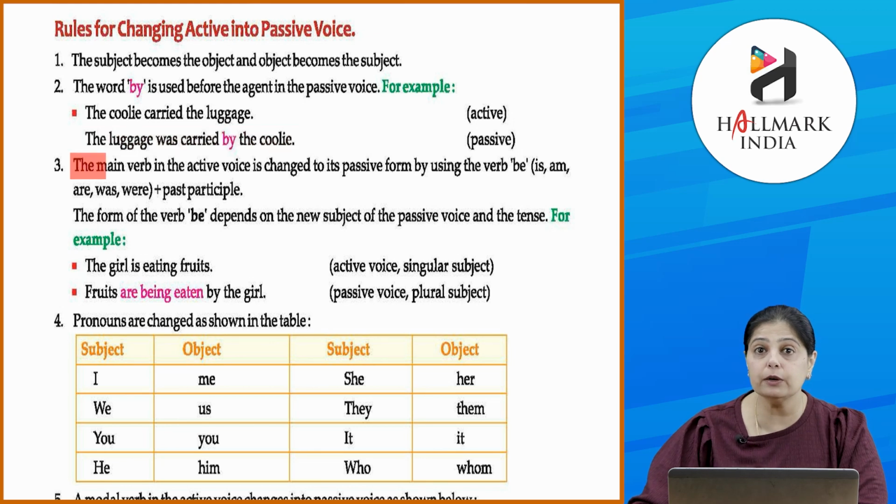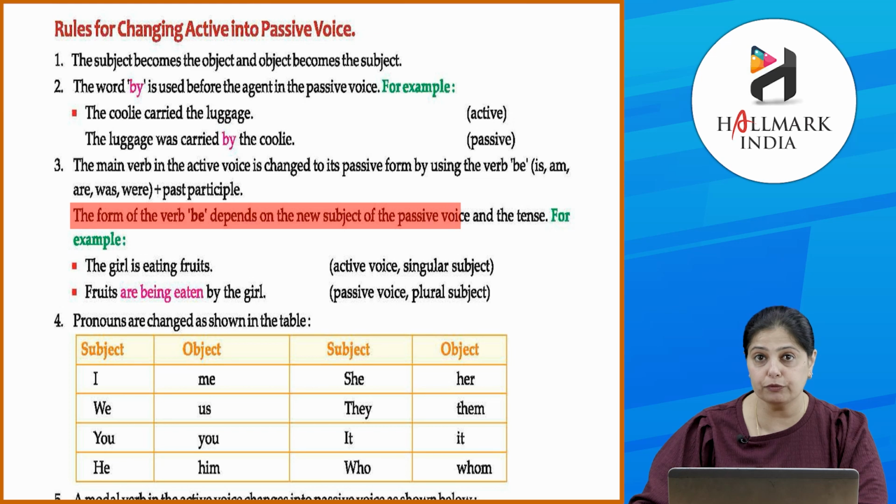Next is the main verb in the active voice is changed to its passive form by using the verb be, like is, am, are, was, were plus past participle. मतलब the form of the verb be depends on the new subject of the passive voice and the tense.